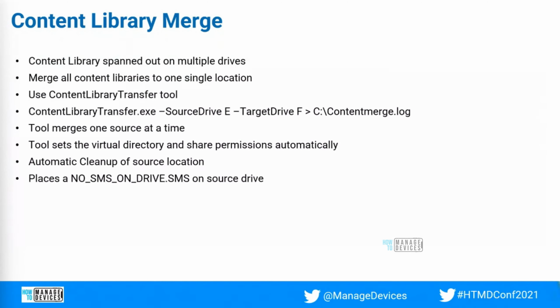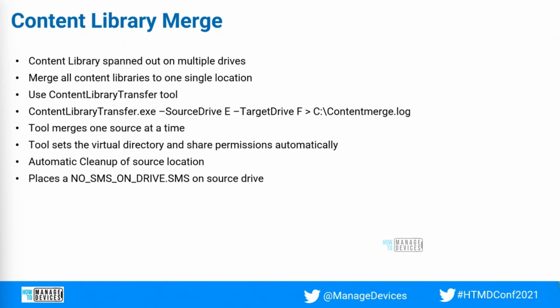So ContentLibraryTransfer.exe, source drive E and target drive F. You can provide a log location so that you will be able to see all the details of whatever happened in the log. This tool merges one source at a time. So if you have content sources on E drive, F drive, and D drive, you have to select which drive has the maximum free space available. Based on that, you have to plan and move the content.